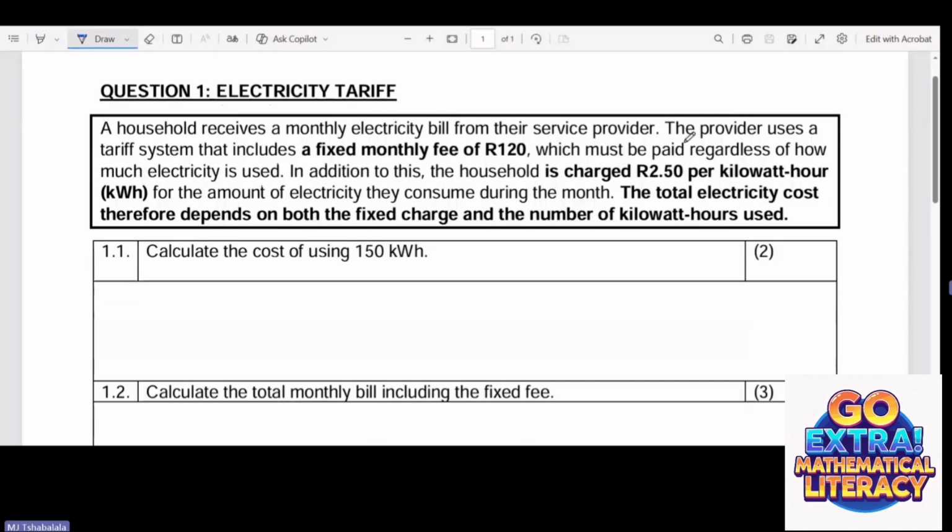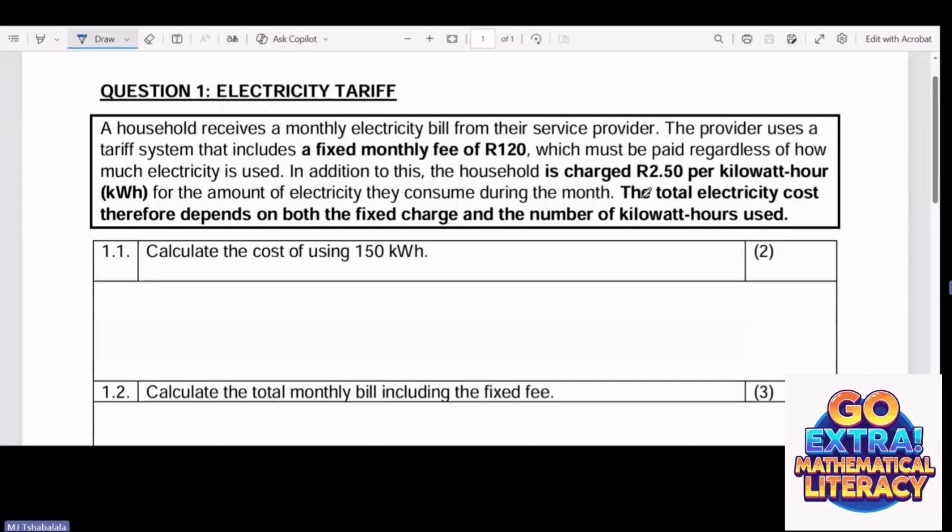The provider uses a tariff system that includes a fixed monthly fee of 120 rands, which must be paid regardless of how much electricity is used. In addition to this, the household is charged 2 rand 50 cents per kilowatt hour for the amount of electricity they consume during the month.